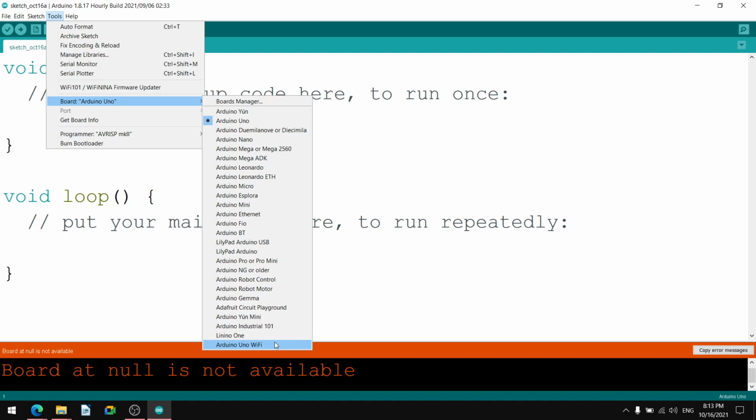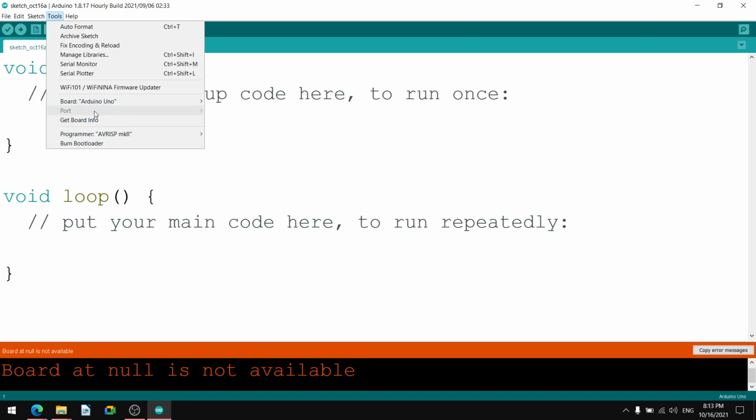Those boards are also there. So we can fit the Wi-Fi module externally with the Arduino Uno, or we can have the Arduino Uno with Wi-Fi facility. Below that there is a port. Whenever we connect the Arduino board, there will be a port to which we have connected the Arduino.